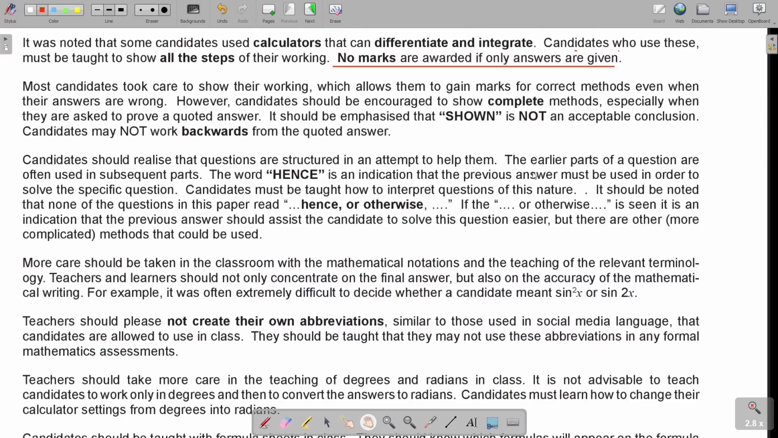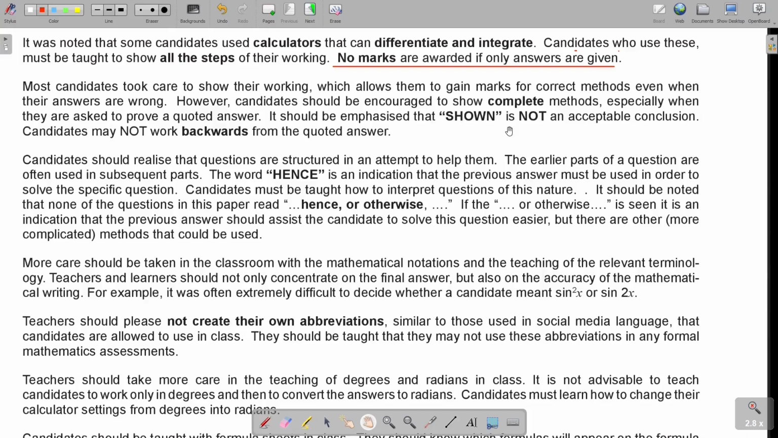Most candidates took care to show their working, which allows them to gain marks for correct methods, even when their answers are wrong. However, candidates should be encouraged to show complete methods, especially when they are asked to prove or show quoted answers. It should be emphasized that 'shown' is not an acceptable conclusion. Candidates may not work backwards from the quoted answer. You cannot take that last line and then reverse it. No, start from scratch and come to the answer that they say is shown.